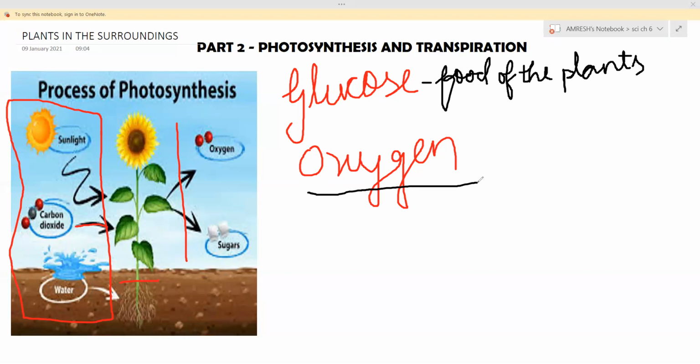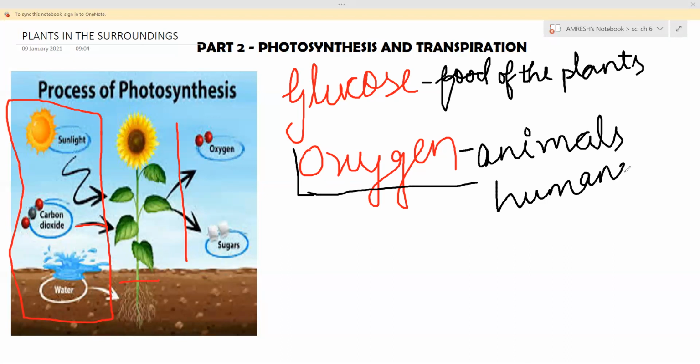Through the stomata this oxygen is given, but this oxygen is very necessary for all the animals and human beings, because we use oxygen for respiration. So for the animals and also for the humans, this oxygen is very much required. That's why we say that plants are very essential for us. They are our life. Why are they life? Because they produce oxygen.